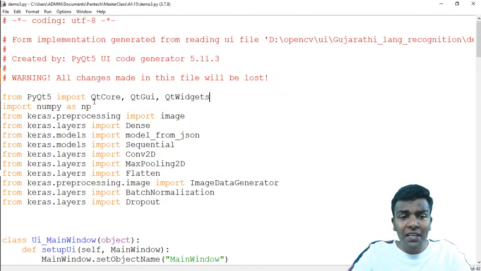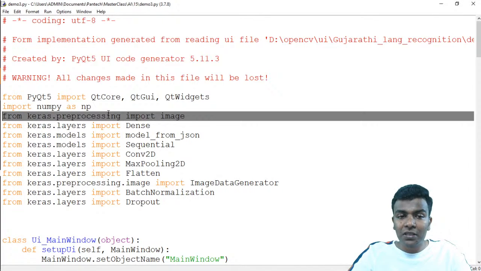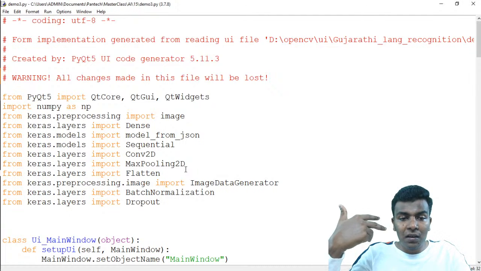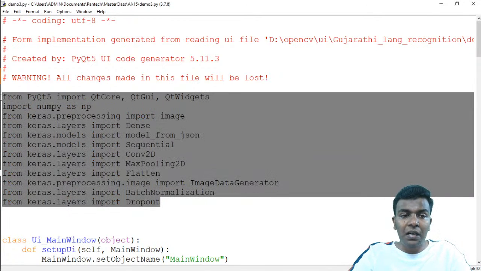After that, import numpy as np, which I think you guys know. And then for pre-processing, we have imported the Keras library, keras.preprocessing import image, and then the layers such as the convolutional layer, max pooling layer, flattening, and dense, as well as batch normalization and dropout, as we did before. So this is the library importation.